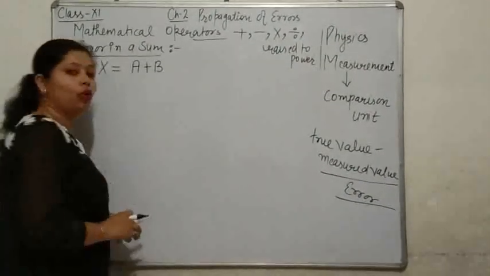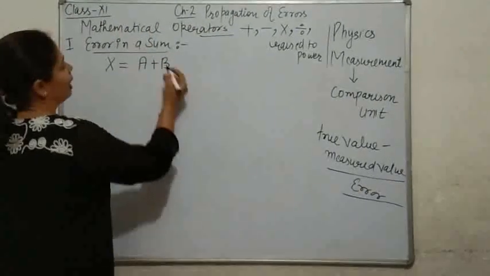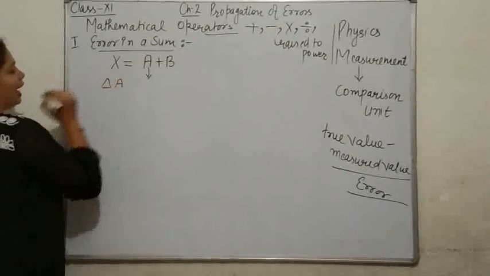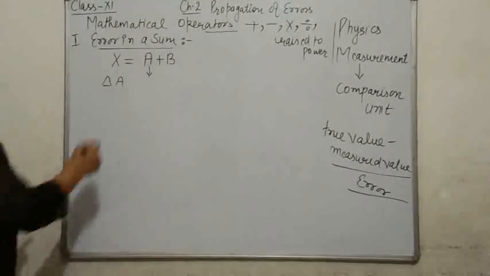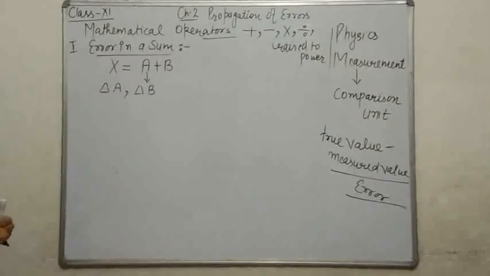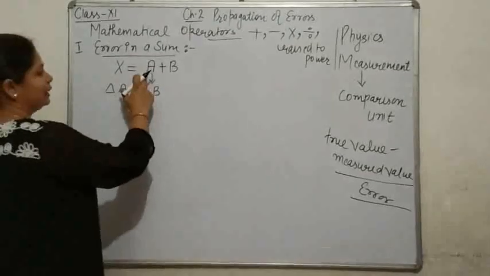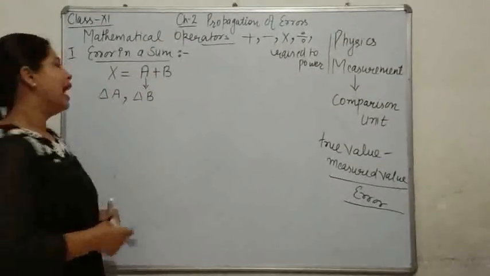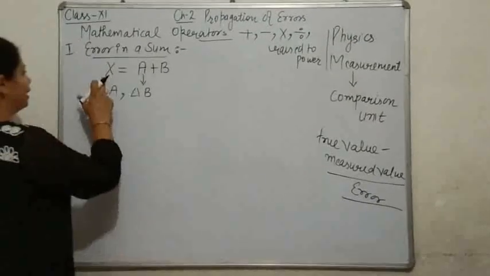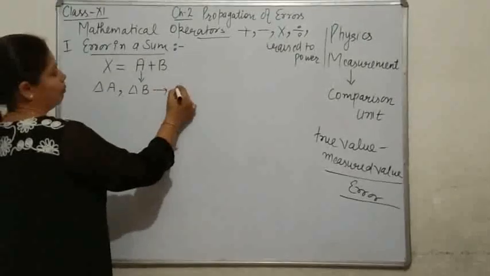As we know that no one measurement is correct, it means there must be some error in a. Let delta a be the error in a. Similarly, delta b be the error in calculation of b. If delta a and delta b are the errors in a and b, as we are adding these two terms, there must be some error in x also, and it can be represented by the symbol delta x.